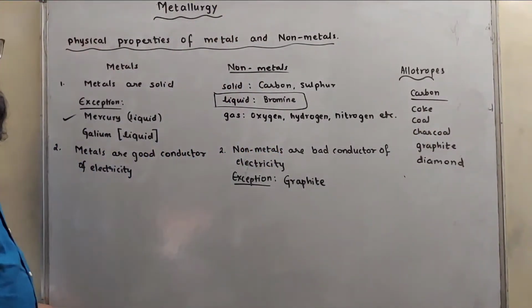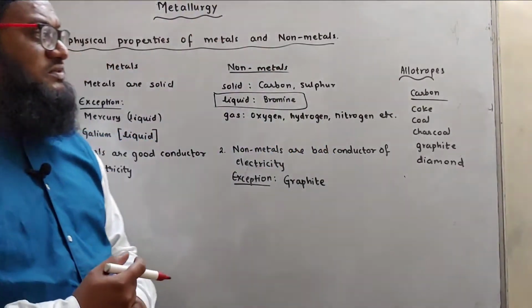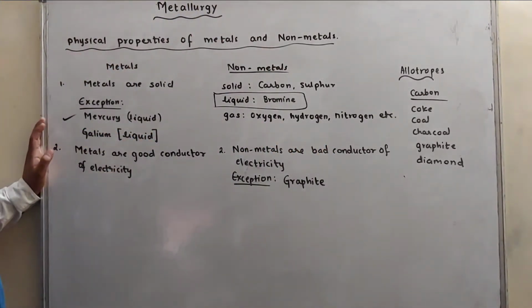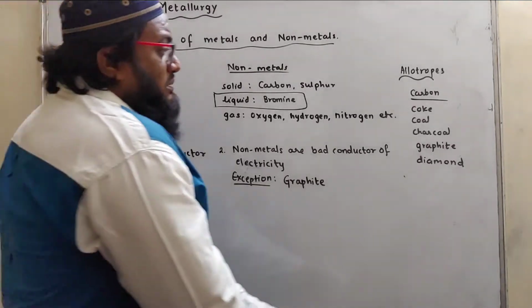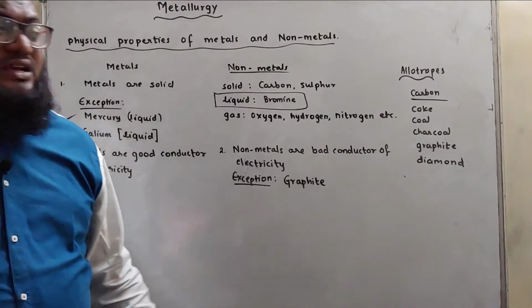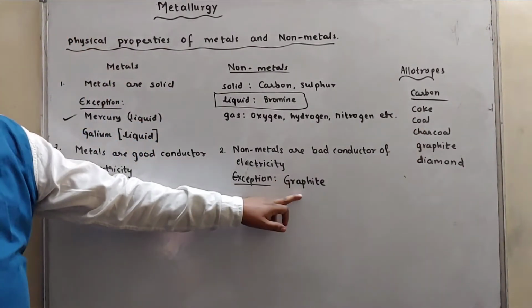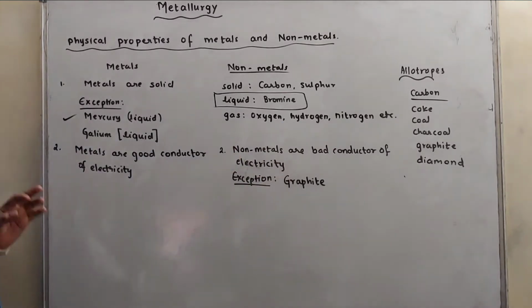So what are allotropes? Different forms of the same element having the same chemical property but different physical properties are called allotropes. So carbon allotropes are coke, coal and charcoal, graphite and diamond as well as fullerene. So graphite is also carbon. It is a good conductor of electricity.